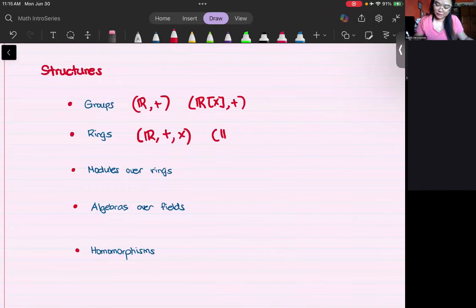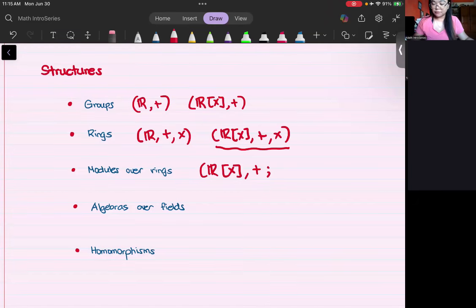Similarly, the polynomials under addition of polynomials that we all know, and multiplication of polynomials, is also a ring. Now going to modules, I'm going to use this ring here. A module, as an example, would be the space of polynomials under addition where you have a different operation, which we call the scalar multiplication.